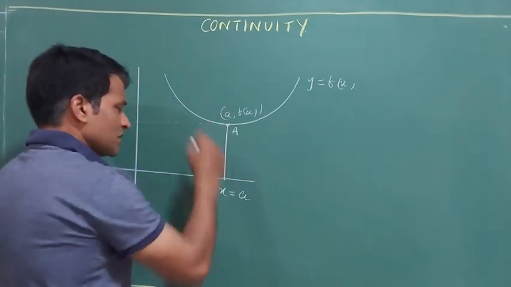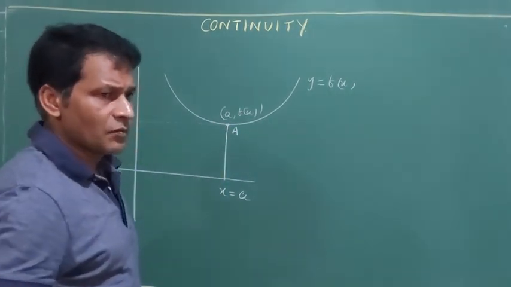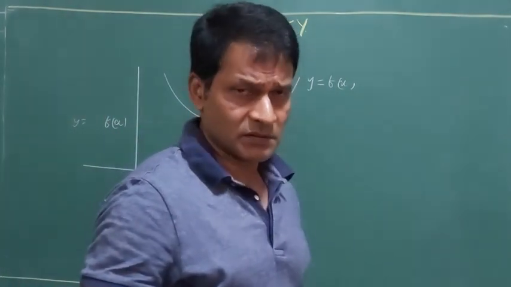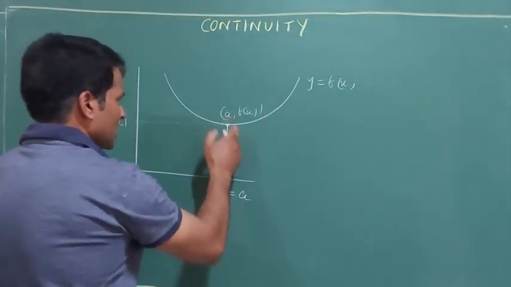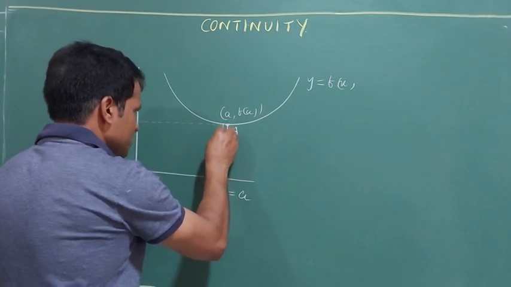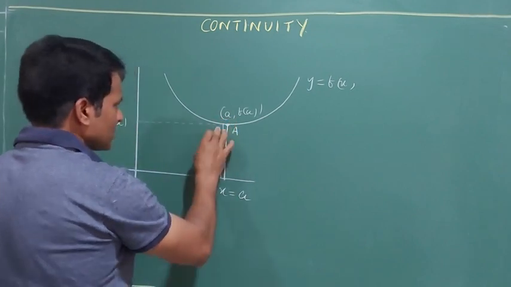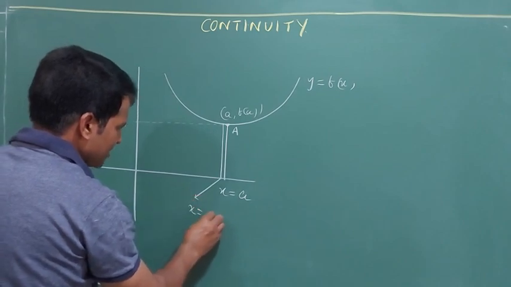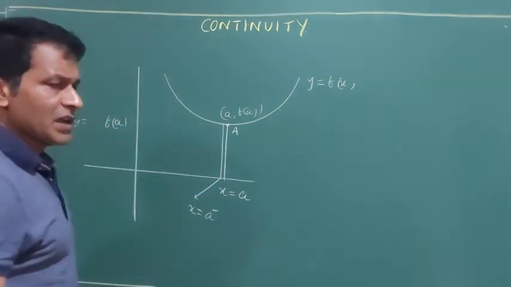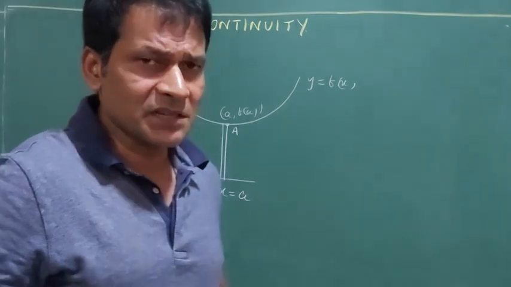If at this point the function exists, then what about the neighborhood of the function? Neighborhood means, if I am taking a point a, the points nearly on the left hand side of a, which is x is equal to a minus. What do you mean by a minus? A minus means a little smaller than a.